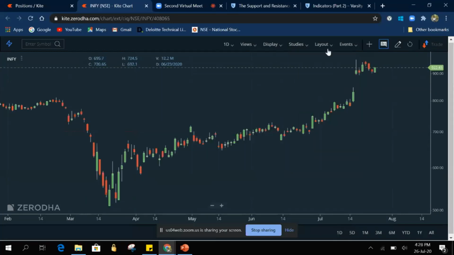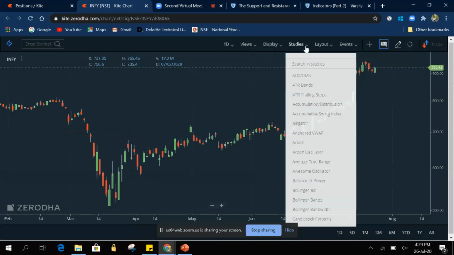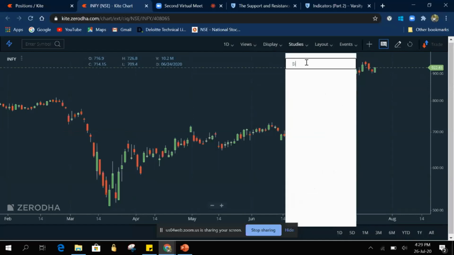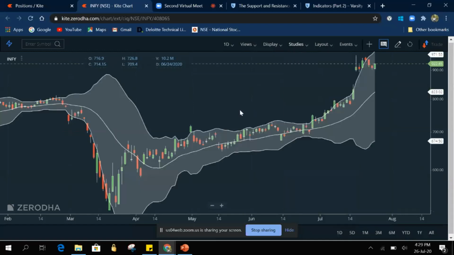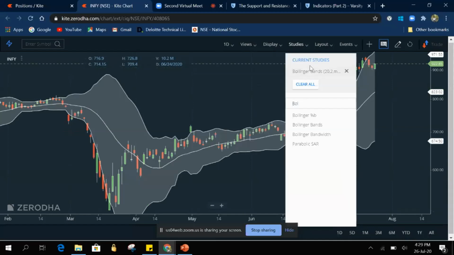Now I will show you how to add a Bollinger Band and how to analyze it. Let's go. In studies, we have to click in the search bar and enter Bollinger. Here we have a suggestion of Bollinger Bands. We have to click on this. Now it has got added, but we have to see the input details that we have to give in. So again, we will click on studies and then click on this Bollinger Band technical.